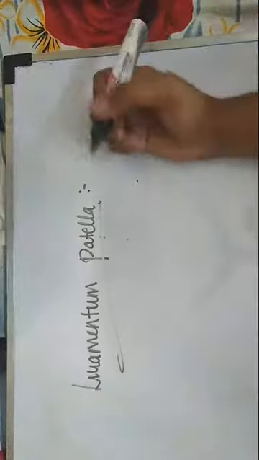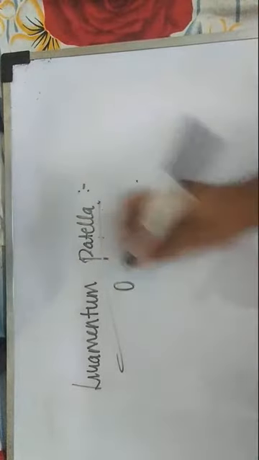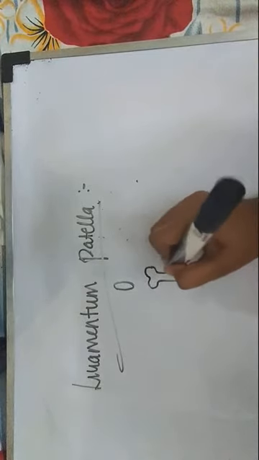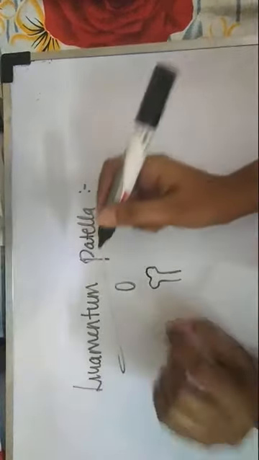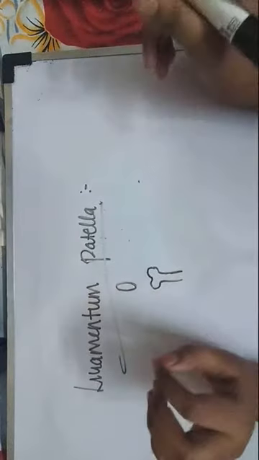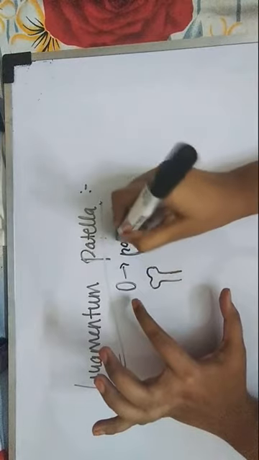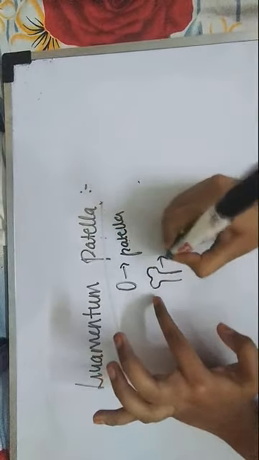Here I will explain with one. These are all my diagrams. I used to read it and make a diagram so that you will not forget it. Instead of memorizing, you can draw a small diagram. Now we'll talk about the ligamentum patellae. This is considered as the patella, and this as the tibia.